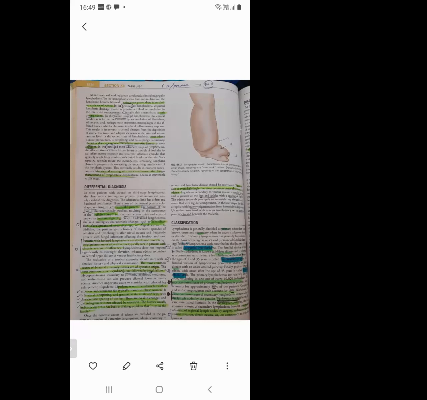But what is in case of advanced lymphedema? The skin undergoes characteristic changes. Very, very important MCQ: what are the characteristic skin changes? One is lichenification. Second one is development of the peau d'orange. And the third is hyperkeratosis. Okay. So lichenification, peau d'orange, hyperkeratosis. These are the skin changes in advanced lymphedema. Next, in Stemmer sign, they have given us unable to pinch the skin, no? Okay, okay.